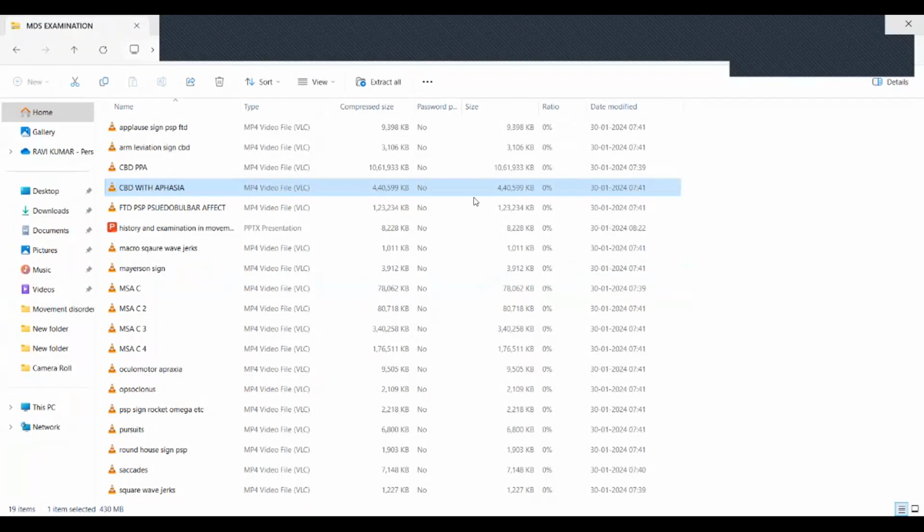You take the next one, PSP, CBD cases. PSP with suitable work.